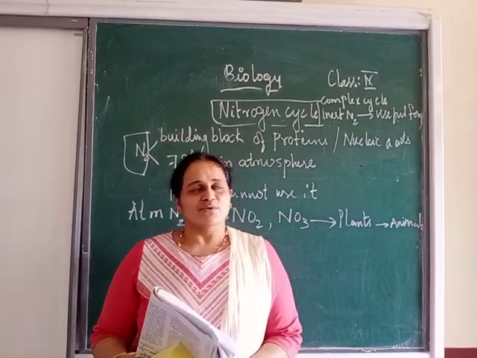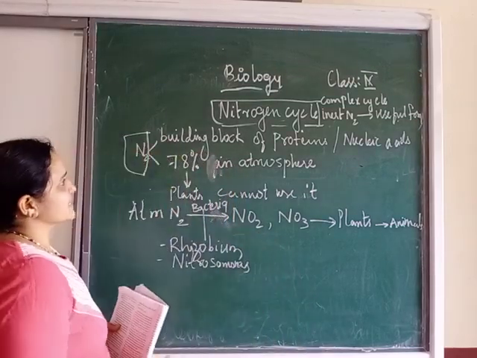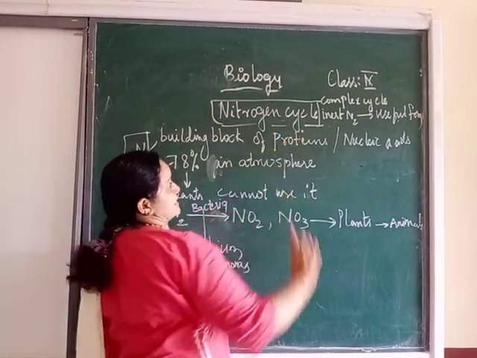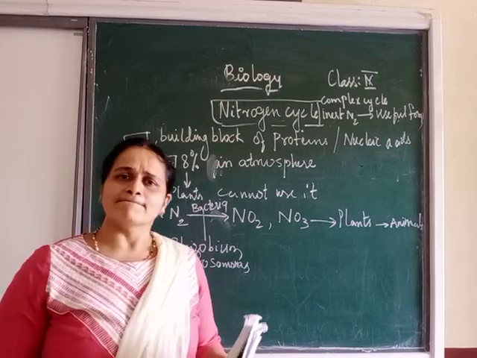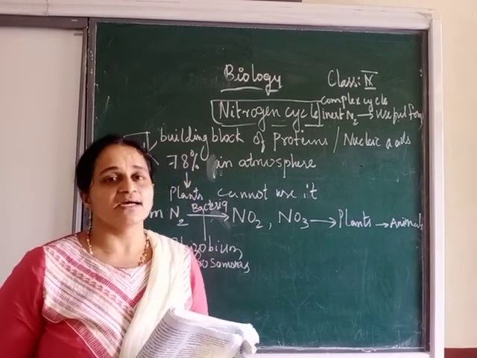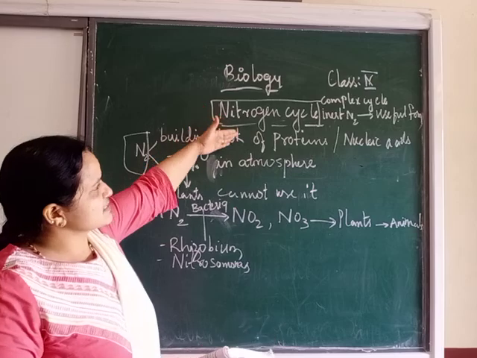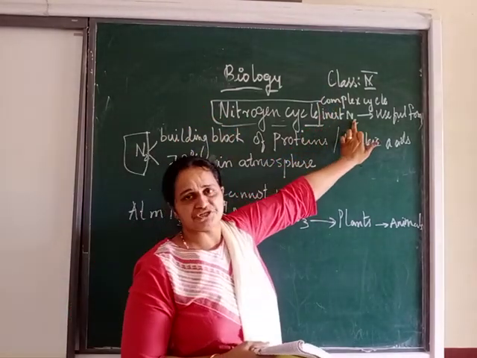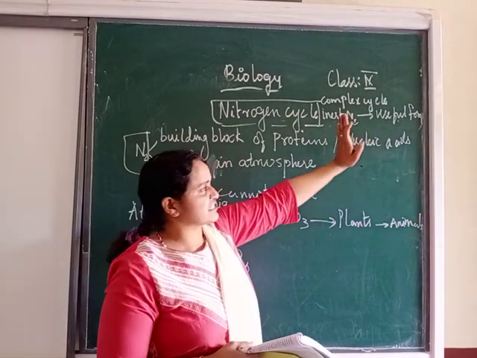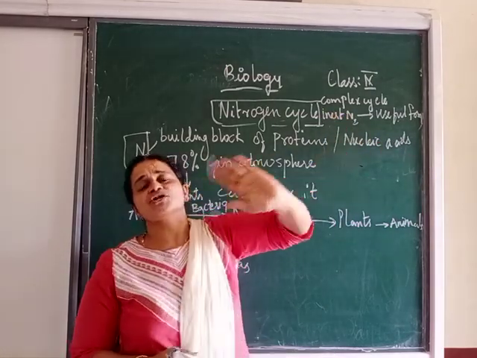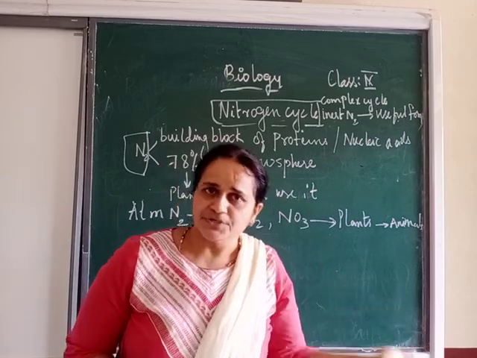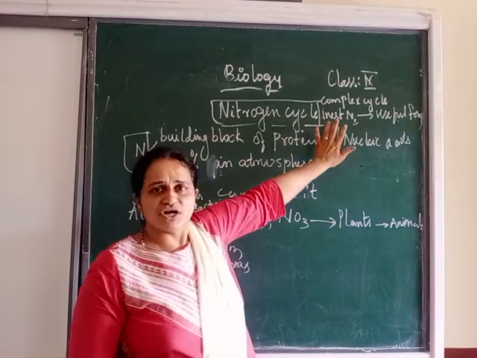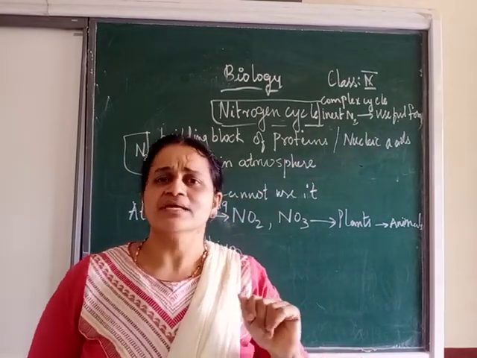Welcome students. Now we will start with the very complex biogeochemical cycle, that is the nitrogen cycle. This is a little complex cycle, not like the other cycles. It's a very complex cycle where there is conversion of the inert nitrogen. Inert means inactive. This inactive nitrogen is not useful for any plants nor for the animals. If it is in the inert form, it is not useful for the plants nor for the animals.